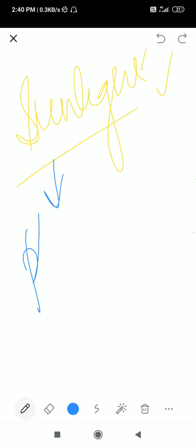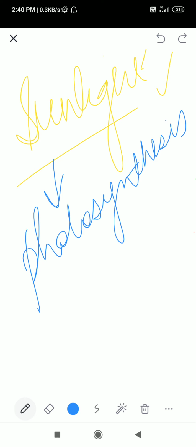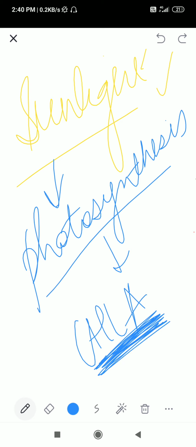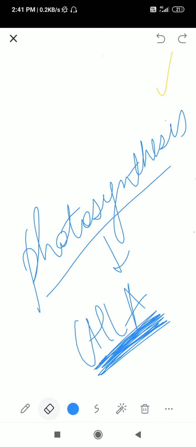euglena perform photosynthesis because euglena contain chlorophyll A. This is also a very important question, that euglena contain chlorophyll A. So in the presence of sunlight, it shows photosynthesis and can prepare its food on its own. But at night, when there is no sunlight, so let us just remove the sunlight from here.